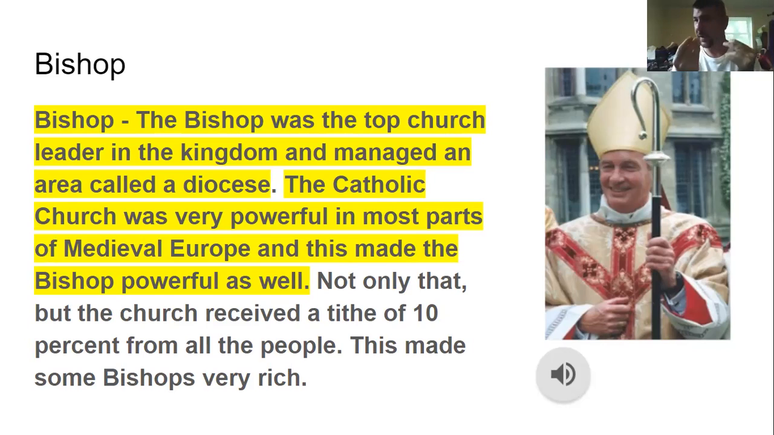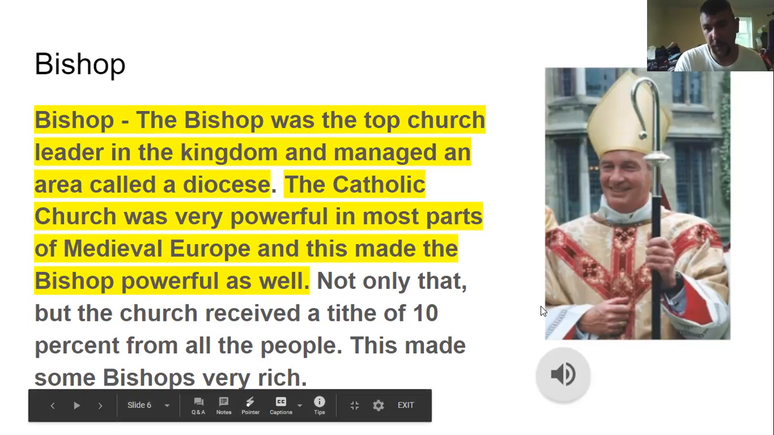So this made the bishops very rich. And I always tell y'all, it's always about money. Everything in history is all about money. Well, the Catholic Church, the bishops, it was all about money for them too.